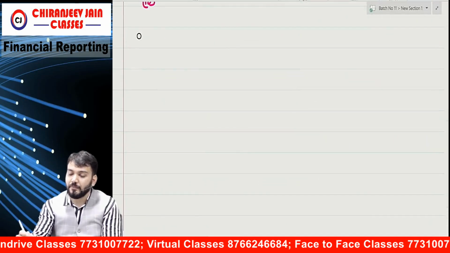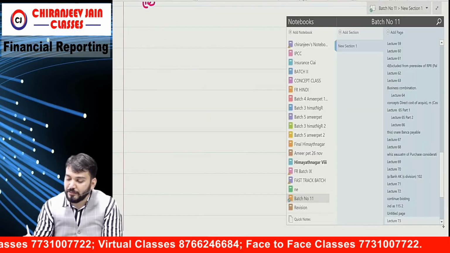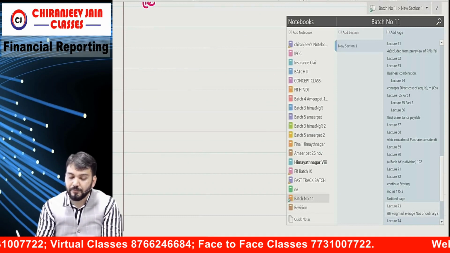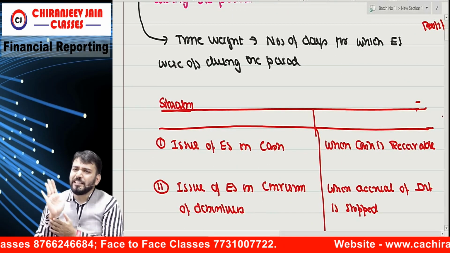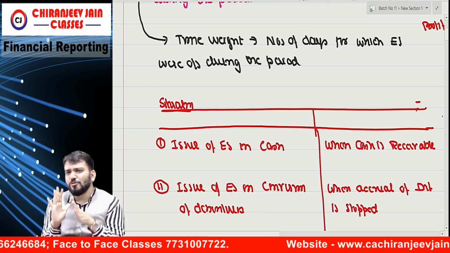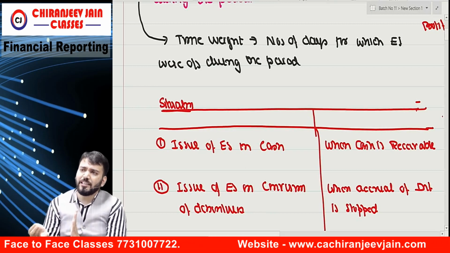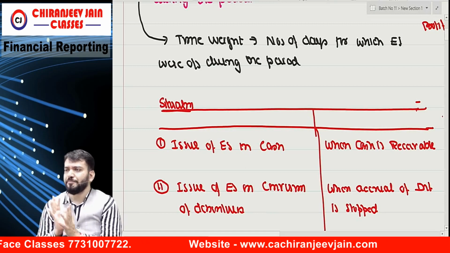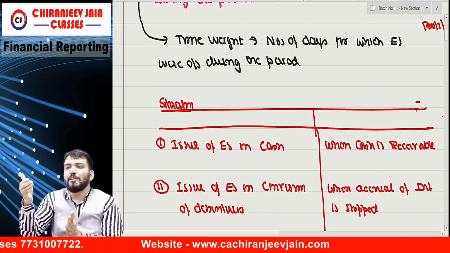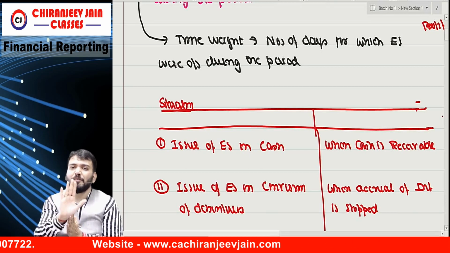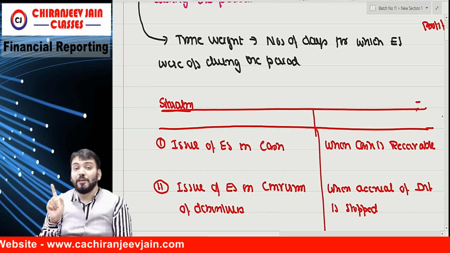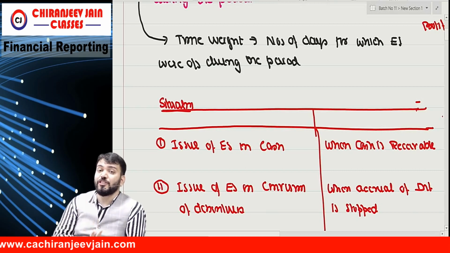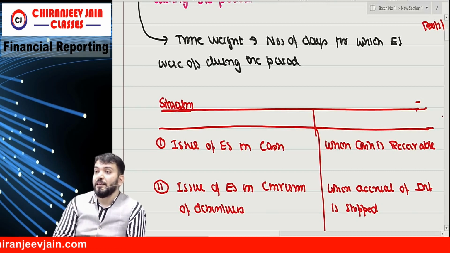Denominator is what? Weighted average. Correct. Now, weighted average, to the extent of whatever you have done in IPCC is the same. I will not go to the advanced points because they will not ask advanced questions on weighted average. I think you have done bonus shares from the beginning, and the previous year EPS should be restated.